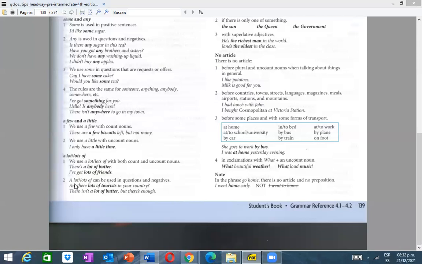Okay. The next rule, number 2, a lot and lots of can be used in questions and negatives. True. Okay, maybe this is a new rule because maybe, why not? Why do I have to use only questions and negatives? Let's read. Are there lots of tourists in your country? There isn't a lot of butter, but there's enough, right? So some rules that you have to learn.